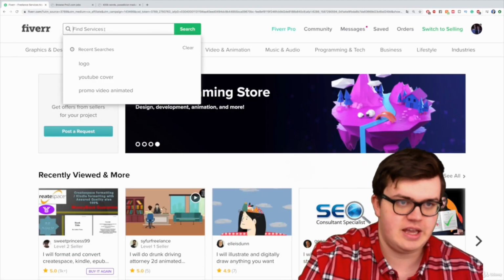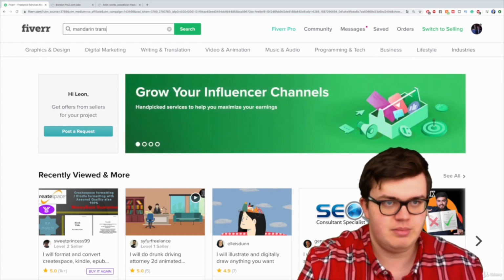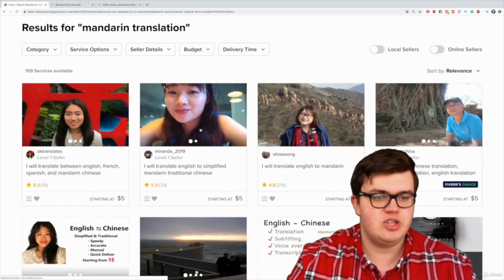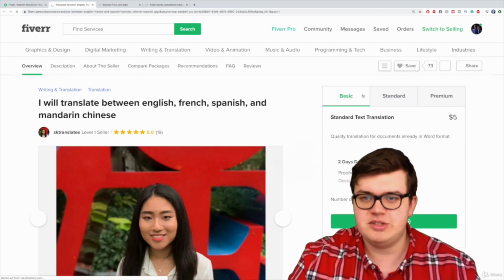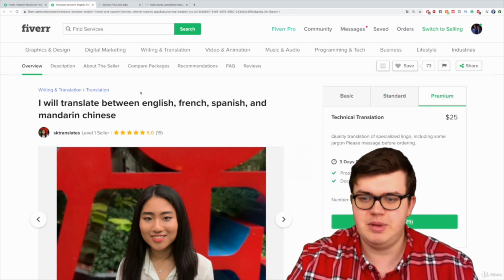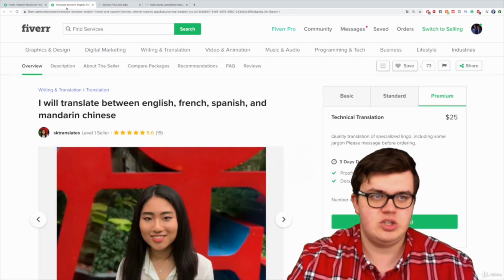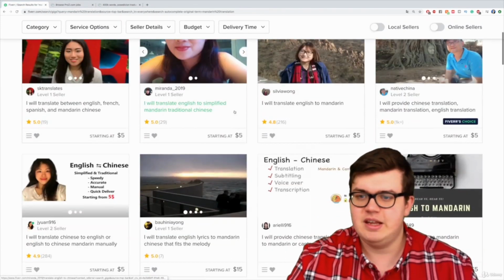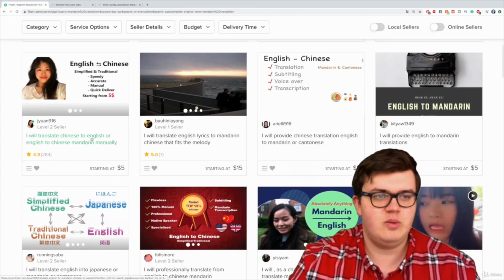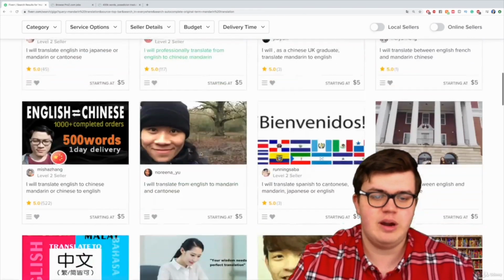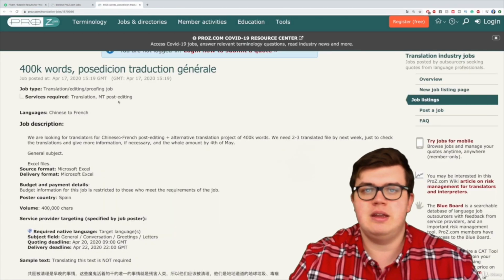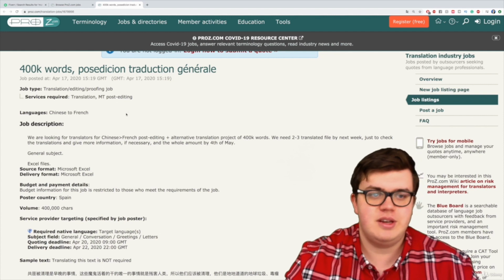So let's, for instance, say Mandarin translation, and let's see whether we can find someone who charges less than 5 cents. So this person, for instance, charges $5 for 20 words. That's a bit much. This one is actually already quite cheap, at 25 cents. Let's see if we can get a lower offer. Check these out and see whether any of these people will offer it for a lower amount of money, and probably you're going to find someone who will do exactly that, and then you can give that work to that person and you can accept the job on here.